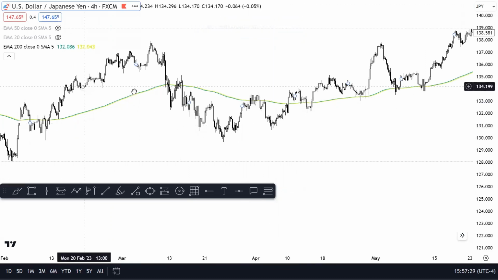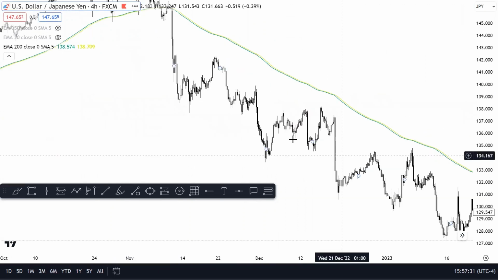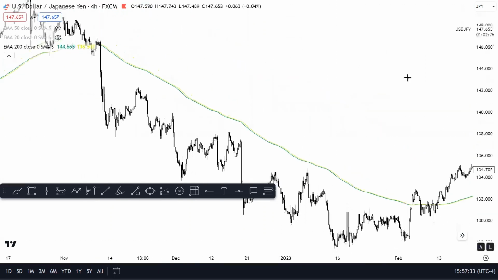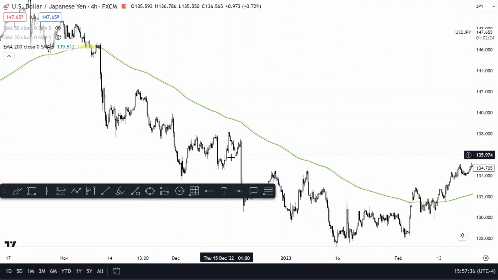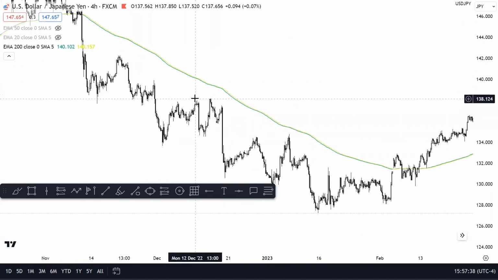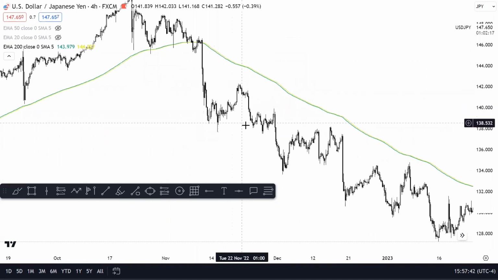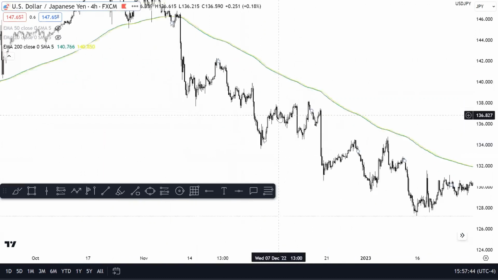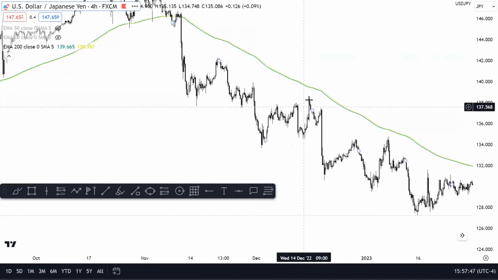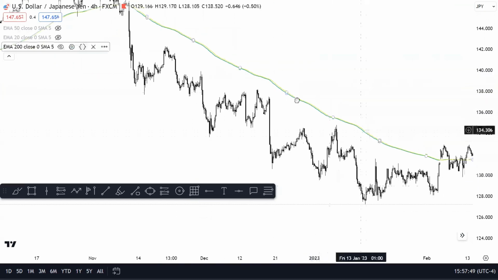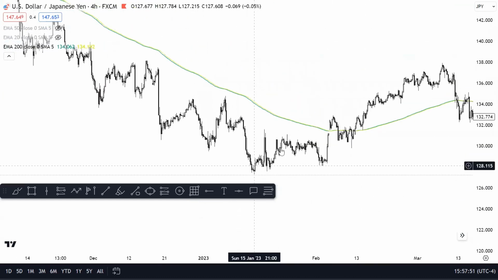It's going to give you a very clear view of what's going on in the market. For example, if we're below the 200 period moving average, as shown here, we don't want to be looking for buys, right? We want to be looking for sells. And as you can see, that delivers beautifully right here. Look at structure, right? Structure is beautiful. We stay below the 200 moving average. And guess what? We continue to sell all the way down.